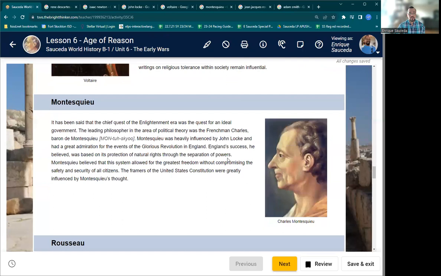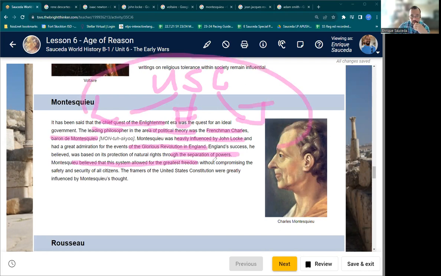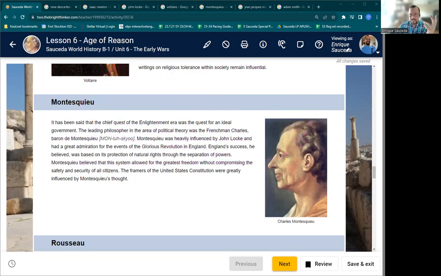Montesquieu, super famous when it comes to our United States Constitution. Chief of the Enlightenment, leading philosopher in political theory, hence the Constitution. Frenchman Charles, Baron de Montesquieu, influenced by John Locke and the Glorious Revolution. He believed that the system allowed for the greatest freedom. What system? Separation of powers. Our U.S. Constitution has 3 branches: legislative, executive, and judicial. These branches are a Montesquieu thing. Sorry, I don't know why I said John Locke.